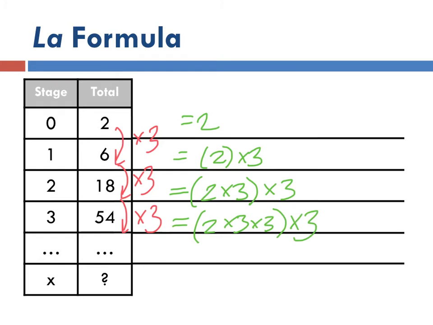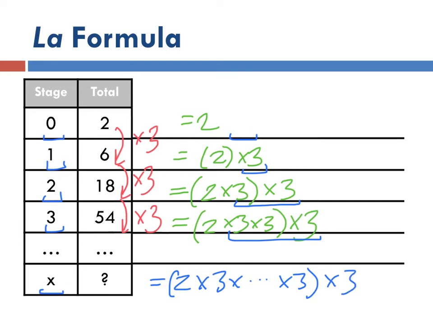Now what's the pattern? It's the exact same thing we did when we were adding. Let's see if we can guess what it would be down here. Well, how many 3's do we have here? 2. It's not a coincidence. How many 3's do we have here? 1. How many 3's here? 0. How many 3's here? 3. So how many 3's do you think we're going to have when we have x? You probably guessed it. You're going to have x 3's: 2 times 3 times dot dot dot times 3 times another 3. How many are we going to have total? Well, we're going to have x total.